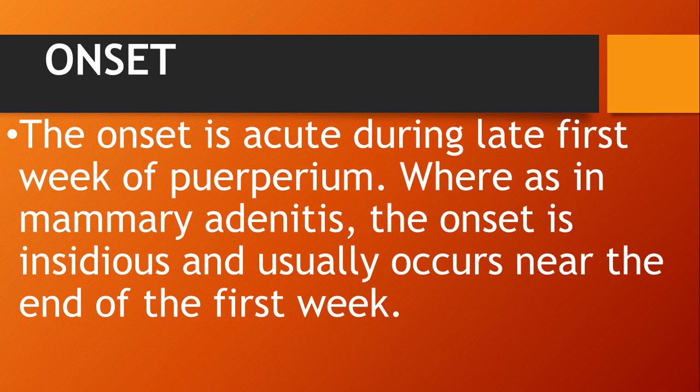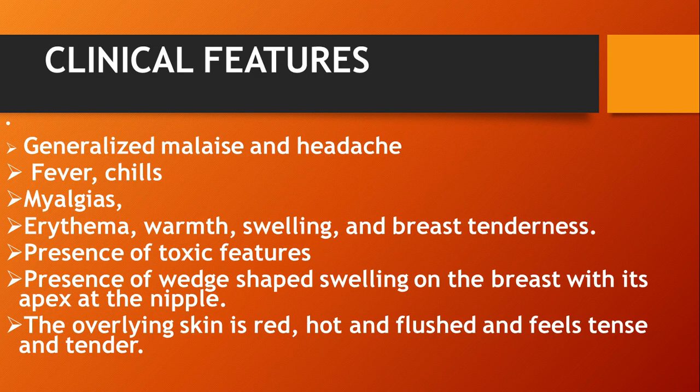Then the onset of mastitis is acute during the late first week of puerperium, whereas in mammary adenitis the onset is insidious and usually occurs near the end of the first week. Now what are the clinical features of mastitis? First is generalized malaise and headache. Second is fever, chills, myalgia, erythema, warm swelling or breast tenderness. Then next is presence of toxic features. The next is presence of wedge-shaped swelling on the breast with its apex at the nipple. Then the overlying skin is red, hot and flushed, and feels tense and tender.